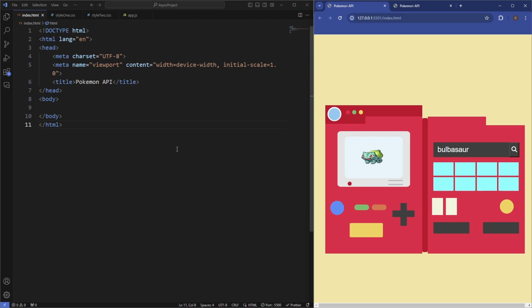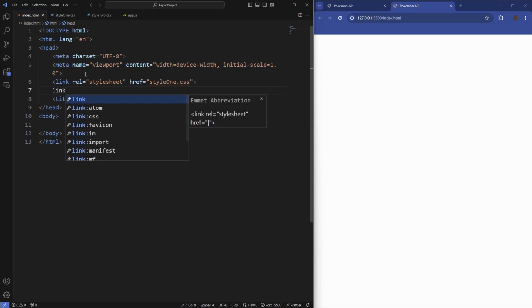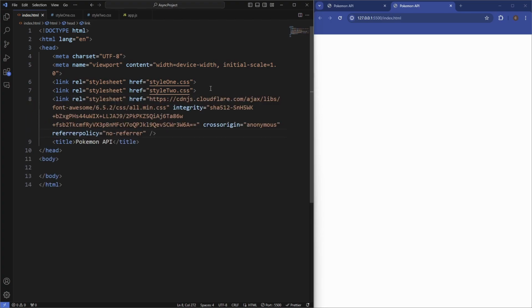So we've got a blank HTML file here, and we've got our blank web browser. The first thing I'm going to do is just link our two style sheets. So we'll say style 1 and then style 2. The reason we're doing this is because there's going to be quite a lot of CSS style in here. So I want to separate the one half of the Pokedex and style it in one style sheet, and then style the second one in another style sheet. And then lastly, I'm just going to copy and paste the Font Awesome CDN in here so we can use the icon for the search bar. So that's all we're going to need for that.